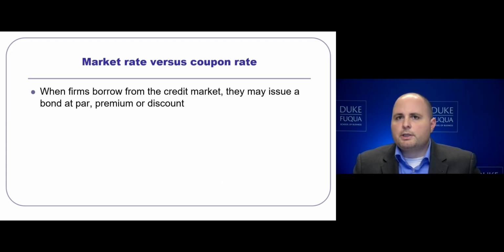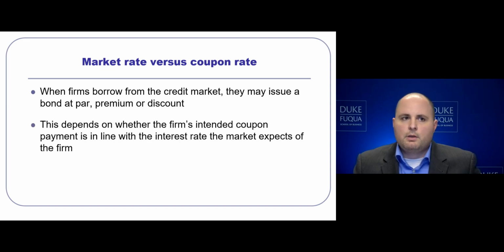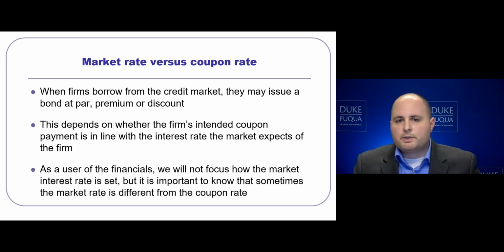When firms initially issue a bond, they may issue it at a par, premium, or discount. Whether they issue at a par, premium, or discount will depend on the firm's intended coupon payment versus what the market expects to receive in return for loaning them money. As users of the financials, we will not focus on how the interest rate is set, but it's going to be important for us to know that sometimes the market rate differs from the coupon rate, and it will have an impact on how we account for the bond.